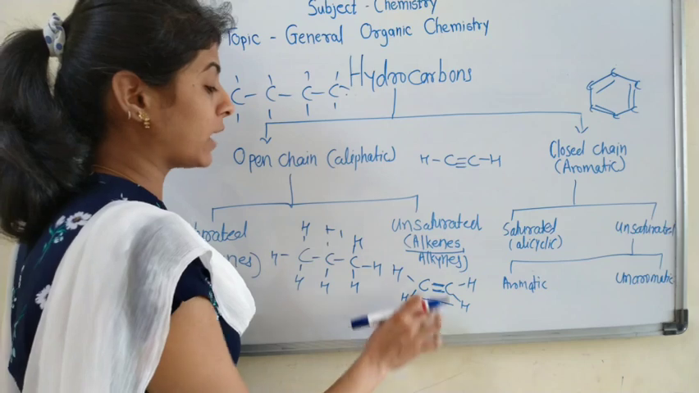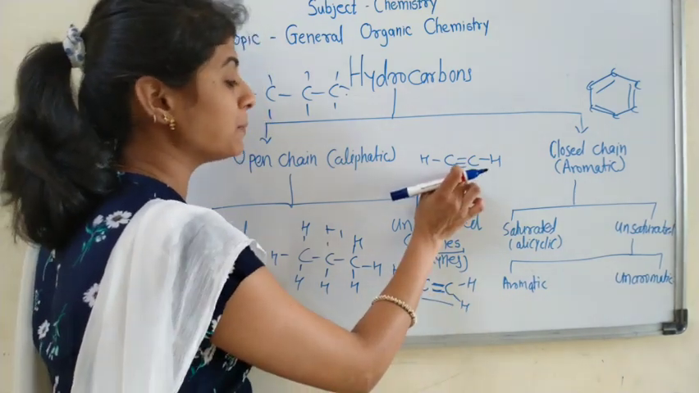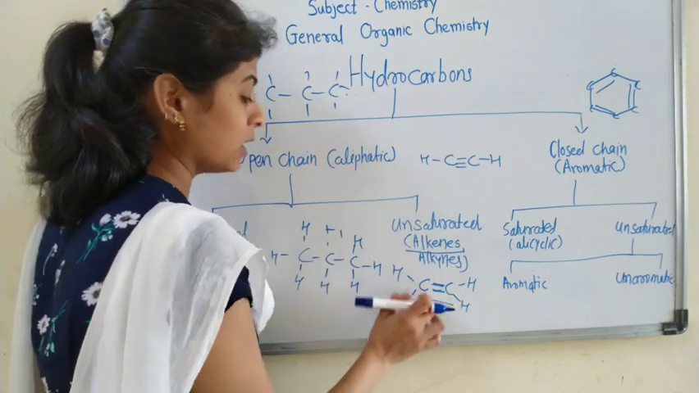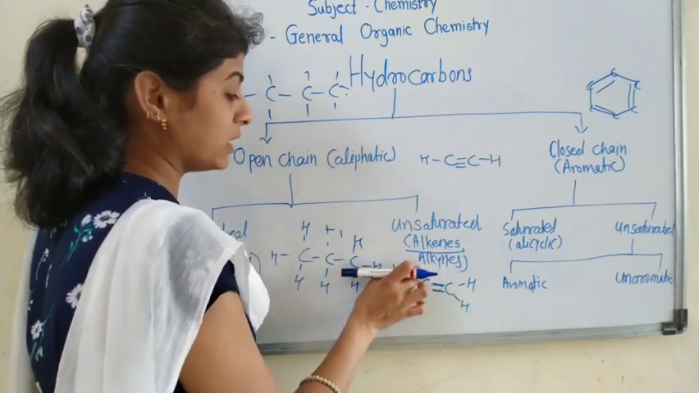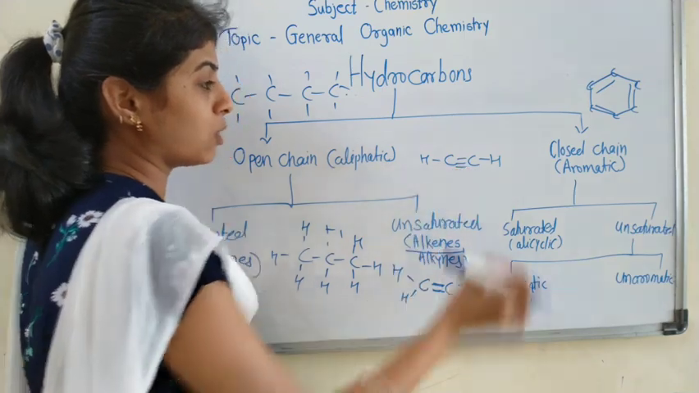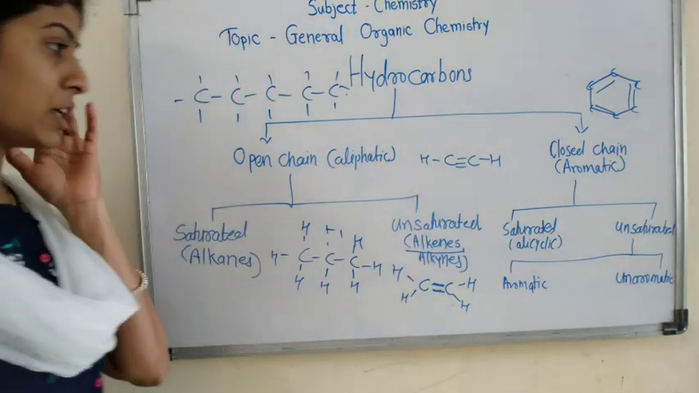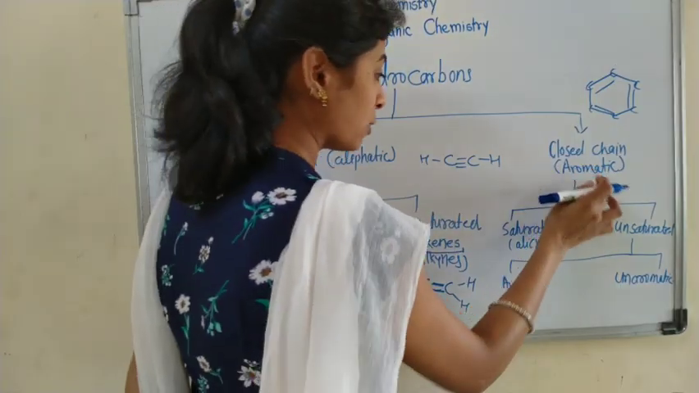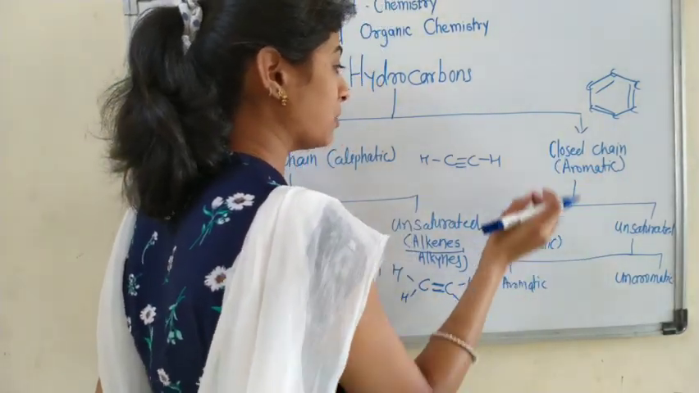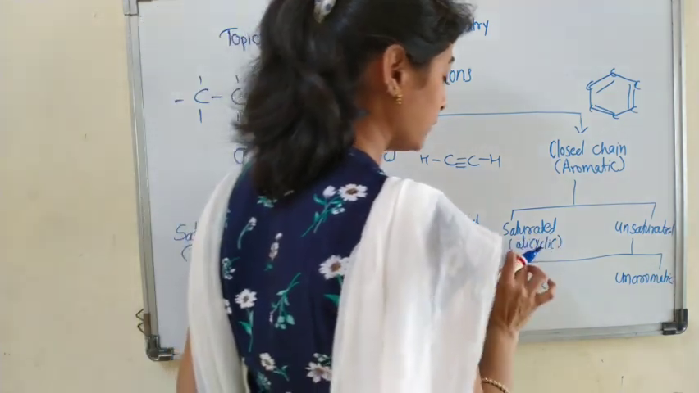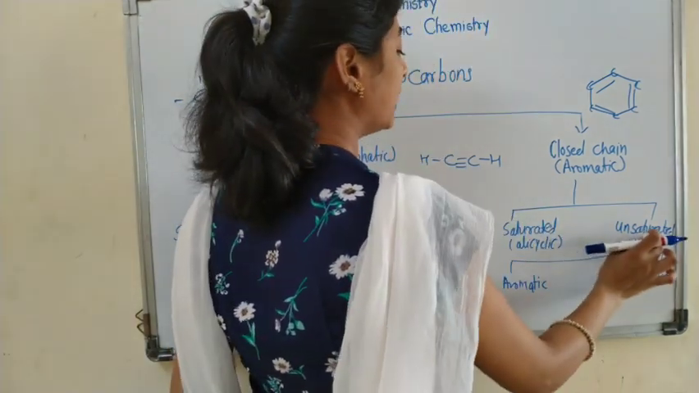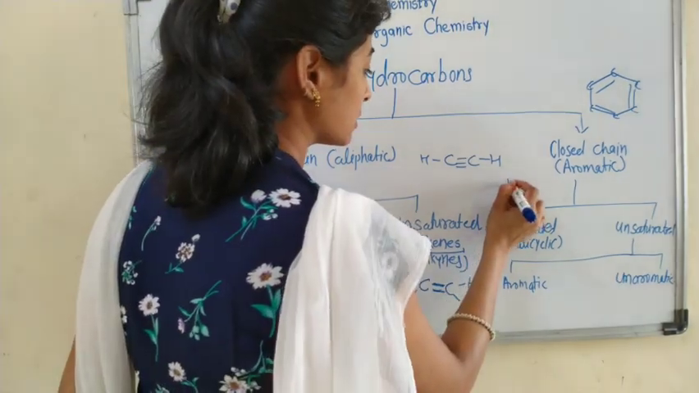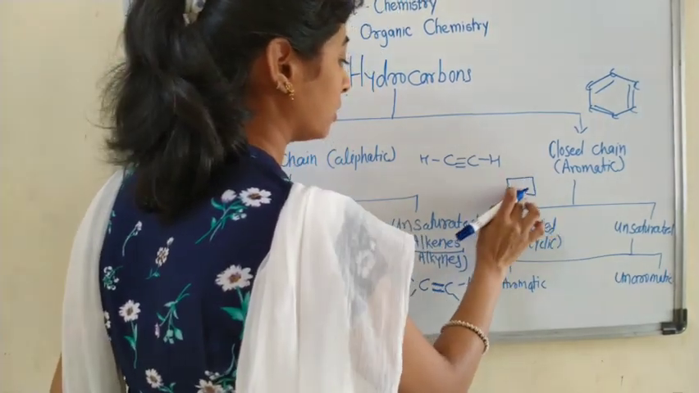Unsaturated means multiple bond, either a double bonded compound or a triple bonded compound, called an unsaturated compound. Alkenes have a double bond in their structure, while alkynes have a triple bond. Now, closed chain compounds, which are also called cyclic compounds, are further classified into saturated, which is called alicyclic, and unsaturated compounds. Saturated compounds means there is a single bond.